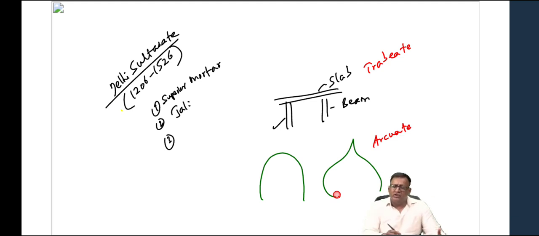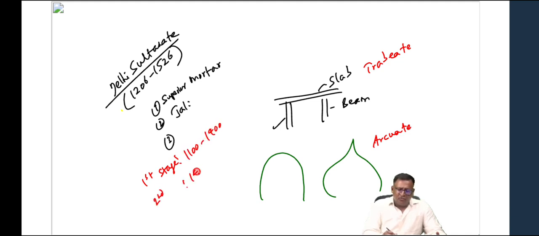Then, of course, the Indo-Islamic architecture is divided into three parts. The first stage is from the 11th to the 14th century, 1100 to 1400. Then the second stage is from 1400 to the coming of the Mughals, that is till about 1526. And this was the period when the central authority became weak. So we'll talk about all those things. I'll tell you later the different stages through which we talk about Indo-Islamic architecture.